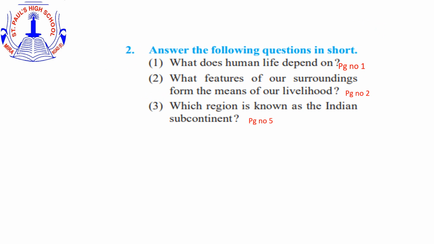Question number 2. Answer the following questions in short. First, what does human life depend on? You will get this answer on page number 1 in Geographical Conditions and History, second paragraph. Second, what features of our surroundings form the means of our livelihood? You will get this answer on page number 2, first paragraph. Third, which region is known as the Indian subcontinent? You can get this answer on page number 5 in the Indian subcontinent.